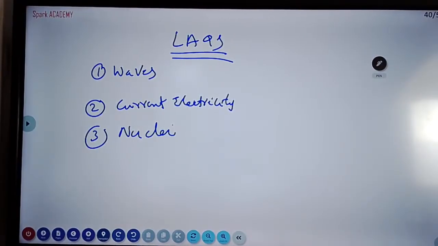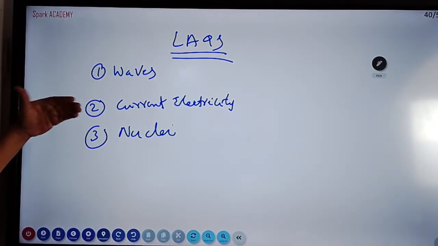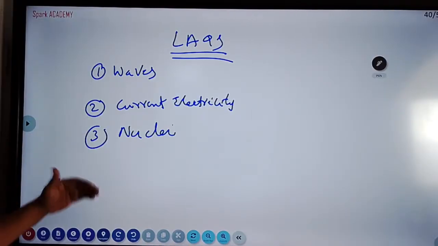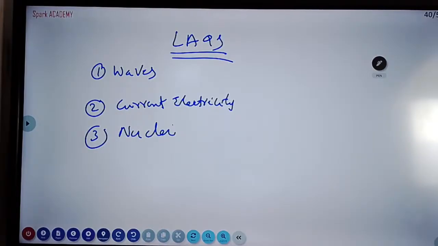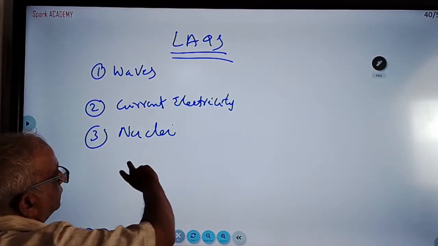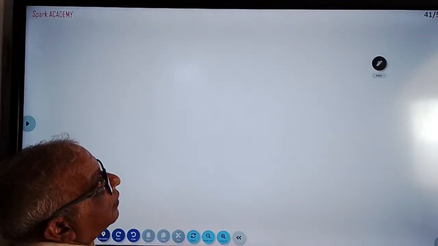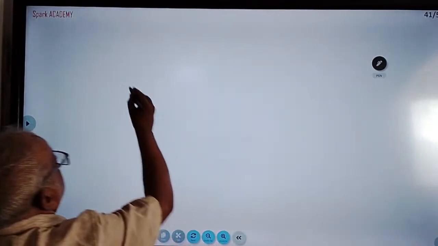What questions are coming? At least 2 questions I'll explain today. Again, I'll just revise. Waves, there are 4 long questions. Current electricity, there are 2 important long questions. Nuclei, again, 2 important long questions. What are they? We are doing waves.